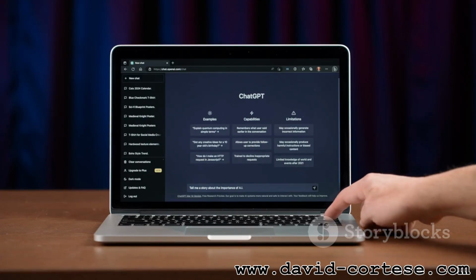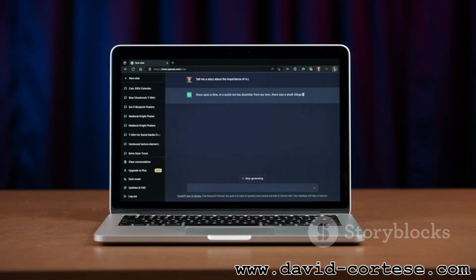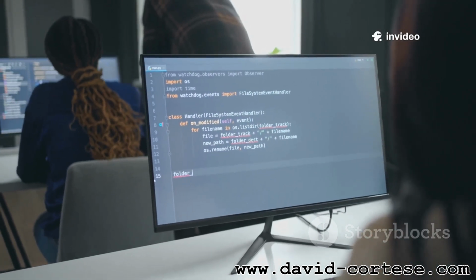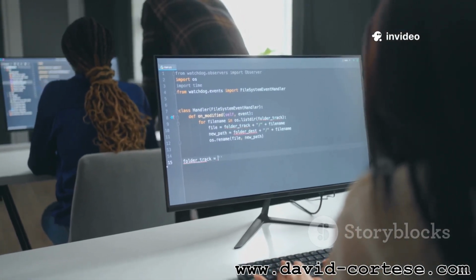Xcode includes Playgrounds, an innovative feature that allows you to experiment with Swift code in a fun and interactive way. Playgrounds are the perfect way to learn Swift and explore its capabilities.